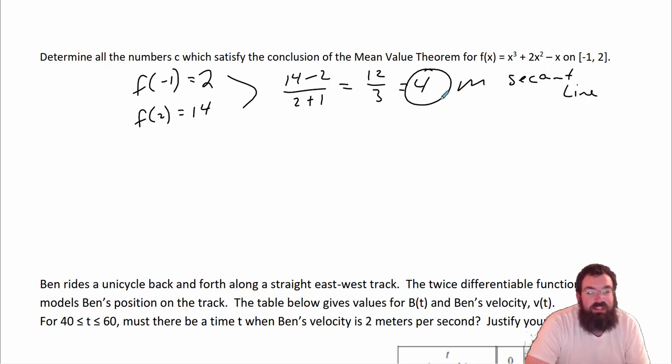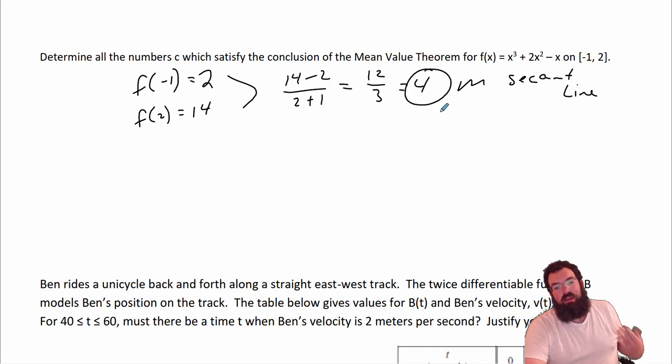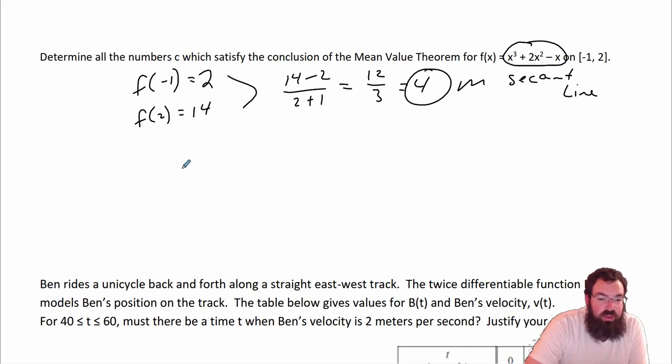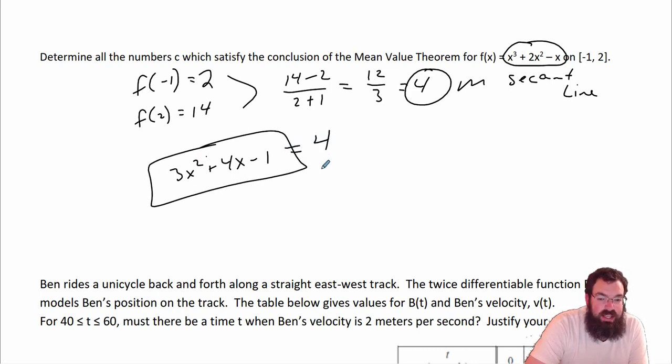Between those 2 points. So now what I want to do is find the instantaneous velocity, so that means the derivative. Okay, find the derivative. The derivative there is going to be 3x squared plus 4x minus 1. So this is the derivative. I want to set that equal to the average velocity, which is 4. Now I want to solve it.